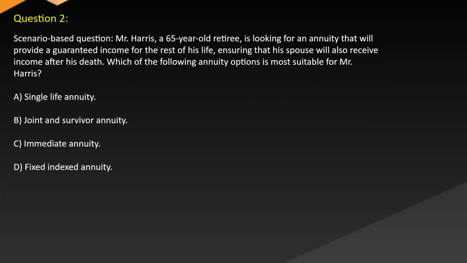Question 2. Scenario-based question. Mr. Harris, a 65-year-old retiree, is looking for an annuity that will provide a guaranteed income for the rest of his life, ensuring that his spouse will also receive income after his death. Which of the following annuity options is most suitable for Mr. Harris? A. Single life annuity. B. Joint and survivor annuity. C. Immediate annuity. D. Fixed indexed annuity.